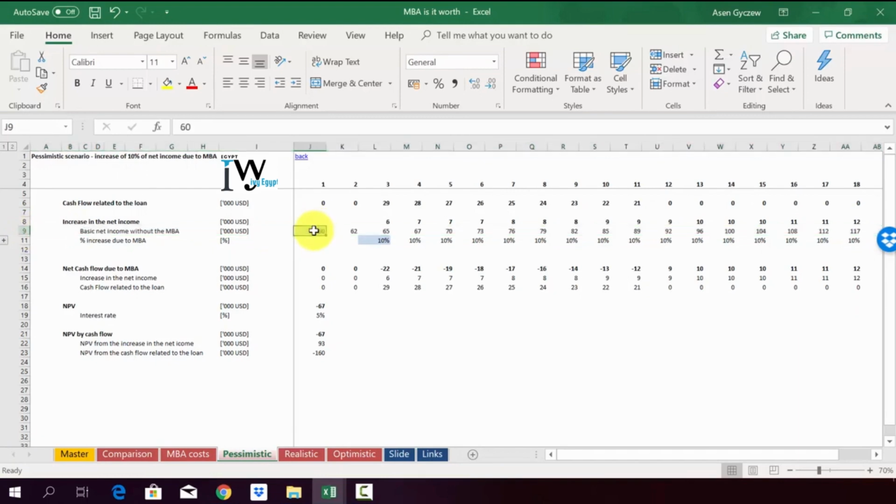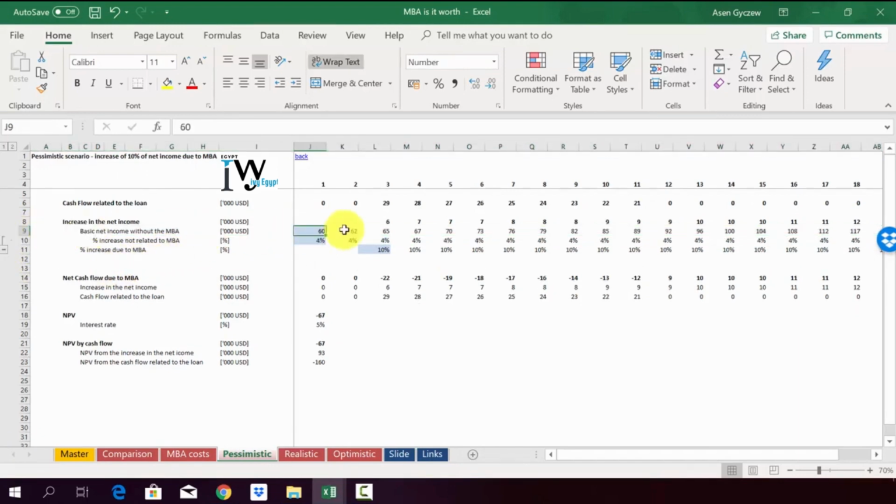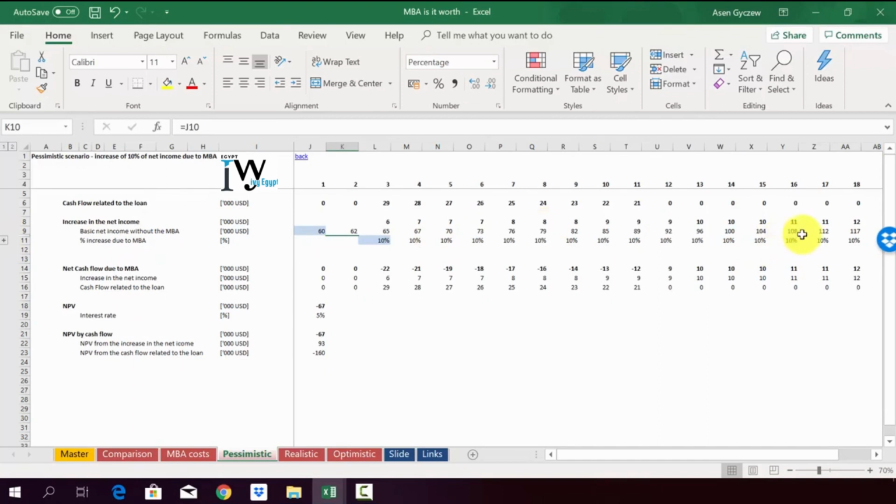So we have the starting point of 60,000 in J9, and then we have assumed ongoing growth of 4% every year. As you can see, the basic income, even without the MBA, goes in year 18 almost up to $120,000. And obviously, therefore, the increase in net income goes up from 6 to almost 12k, because we assumed for each and every period that 10% is what we can attribute to having the MBA.